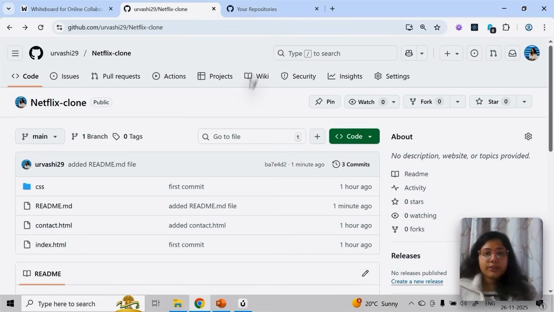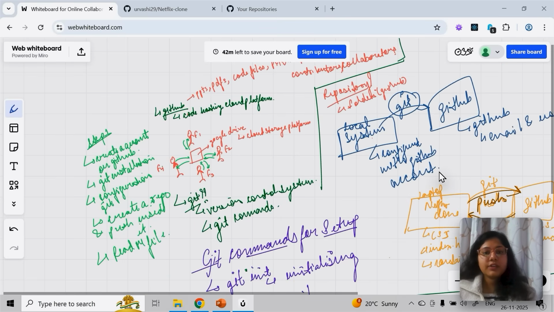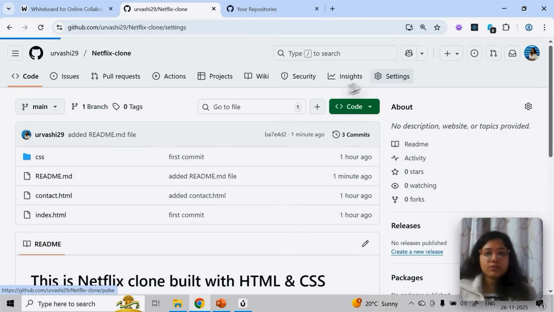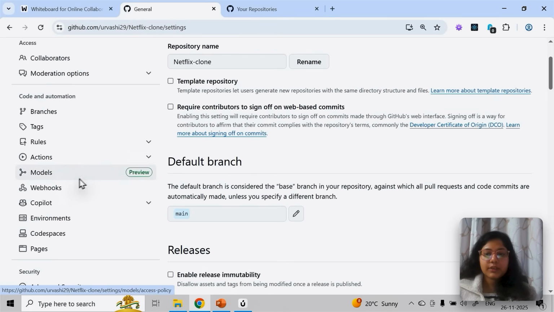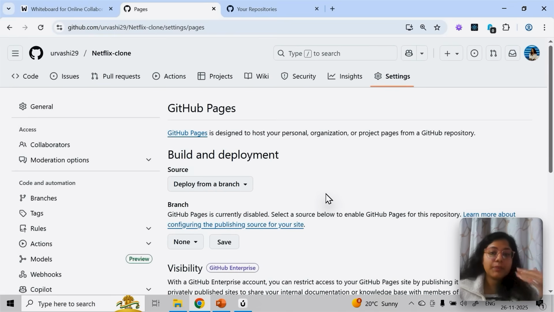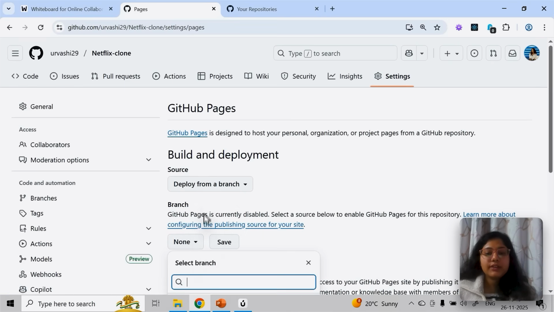All right, now let's see how things work in real time. This is something you can just create and share with others. Before this, I'll quickly explain one more thing. Let's say I go to settings, and go to pages, you can deploy. If you're into web development, only then will this part apply. Let's say you are into web development and you have pushed the code. There are a few rules you have to follow, like the source file should be index.html. Once the source file is index.html, all the linking has to be proper. Then you can deploy it here also if you want.